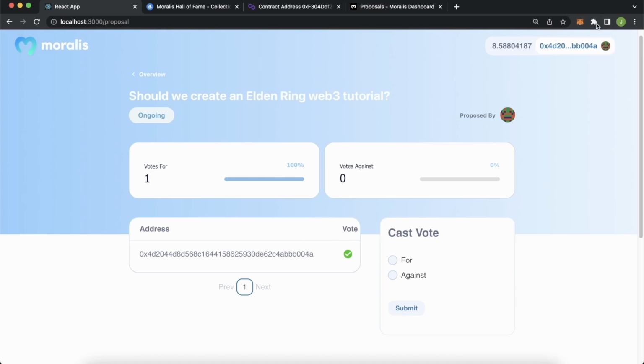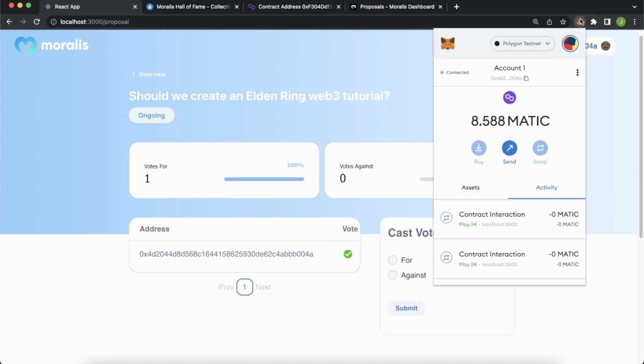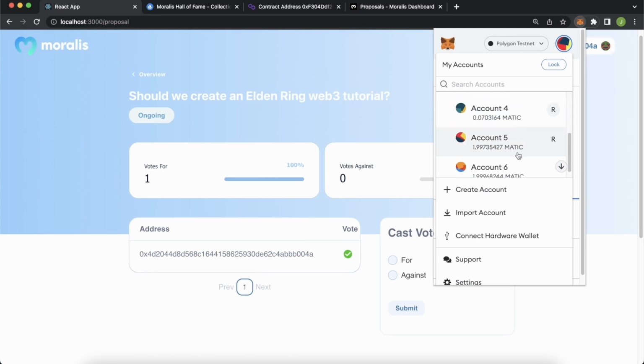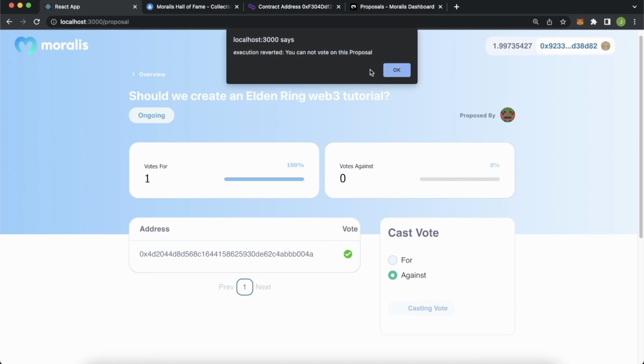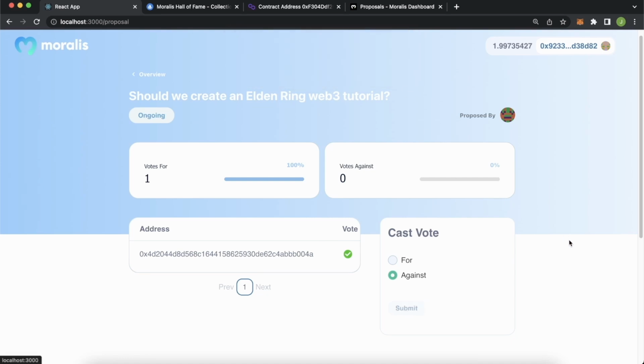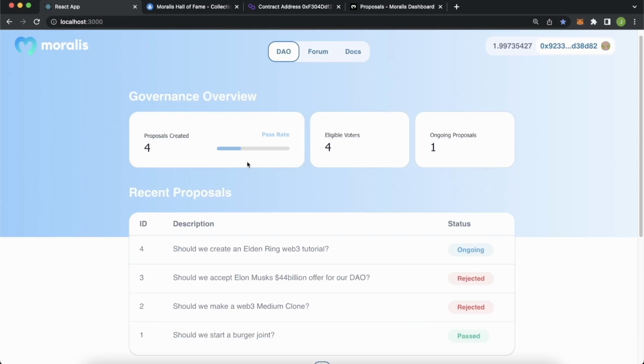Votes for 1, votes against 0, and the account we're just logged in with voted positively for this proposal. We can even try doing this with an account that doesn't hold an NFT. So let's go on account 5 over here. And using this account, let's try and vote against. We're a malicious hacker. We get an alert: you are not able to vote on this proposal because you don't have an NFT. So how cool does this look? You're going to build all of this today.